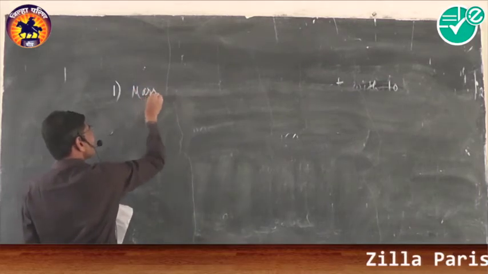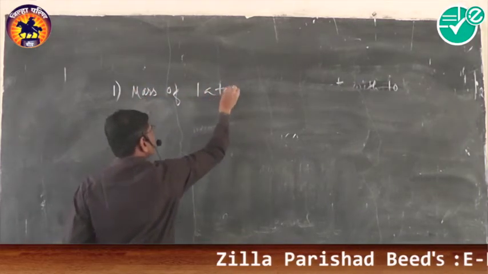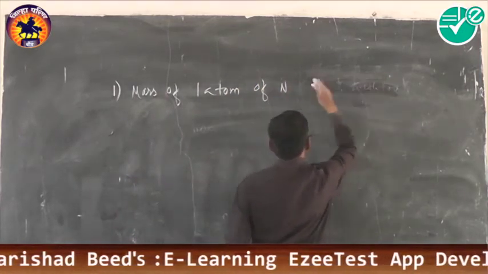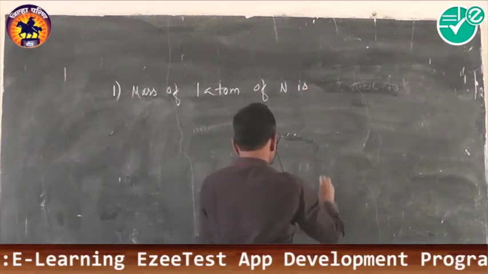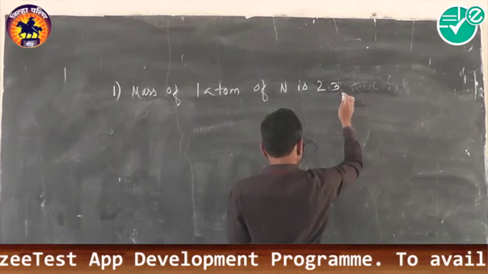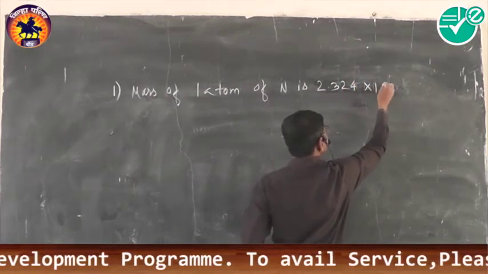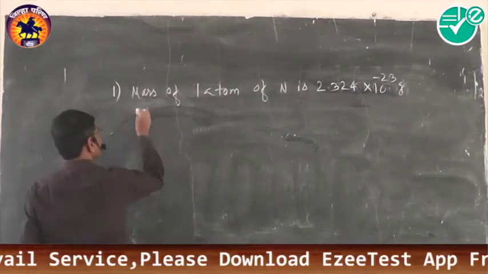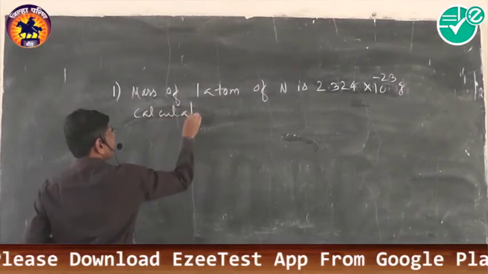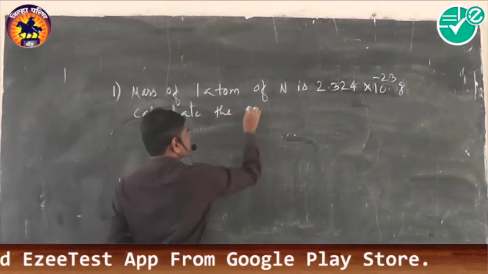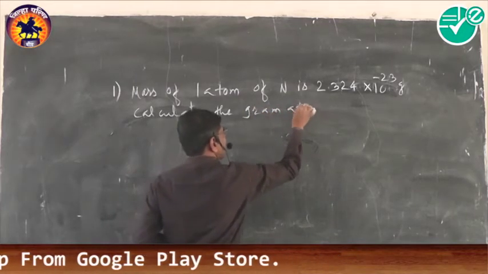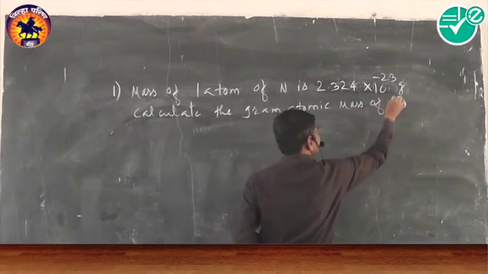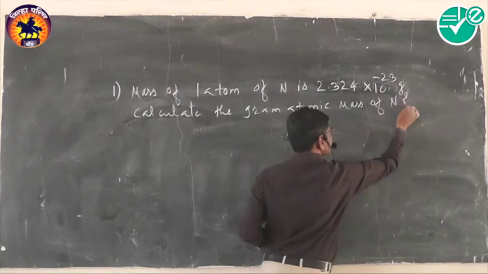Mass of one atom of nitrogen is 2.324 into 10 raised to minus 23 gram. This is the mass of one atom of nitrogen. So calculate the gram atomic mass of nitrogen.